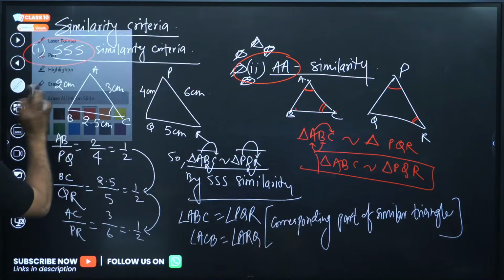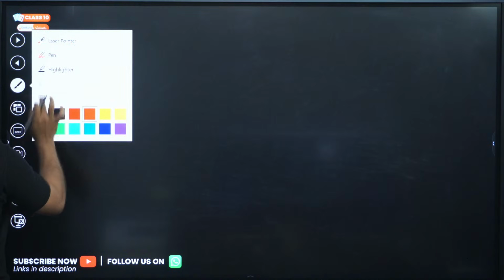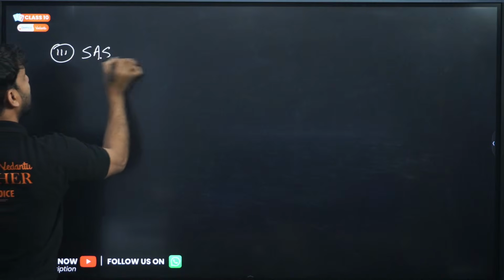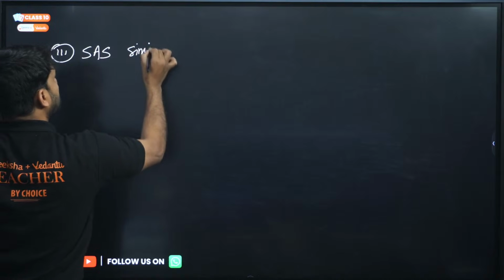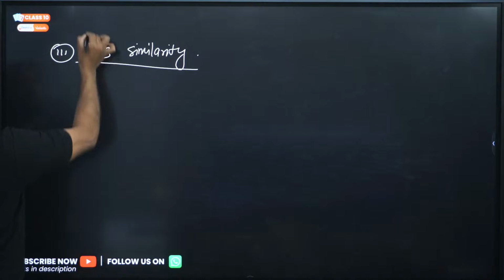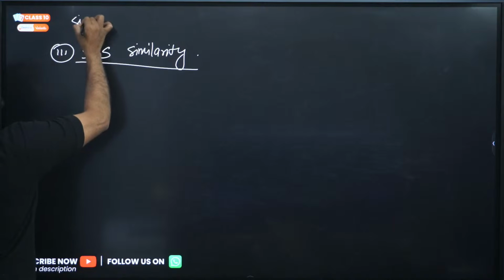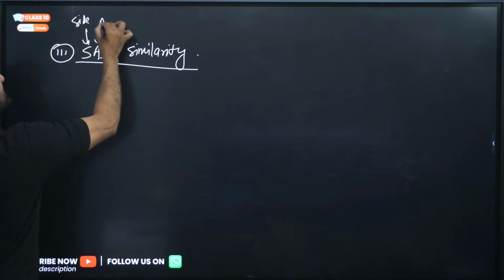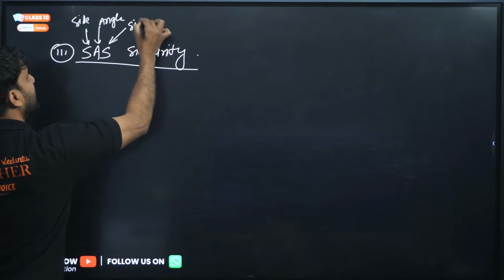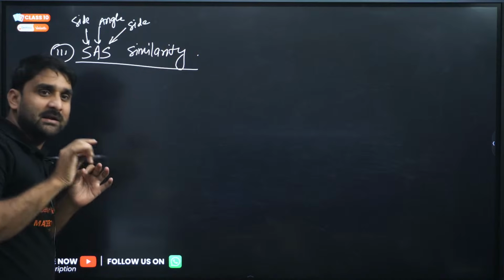Now, apart from this, one more similarity criterion is there, which is called side angle side similarity. Please look here, side angle side similarity. This S represents side, this A represents angle, and this S represents, my dear, again side. So this is called side angle side similarity.